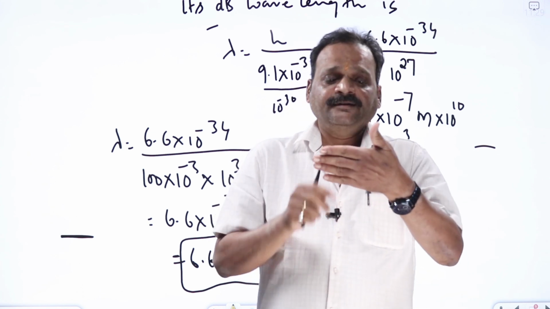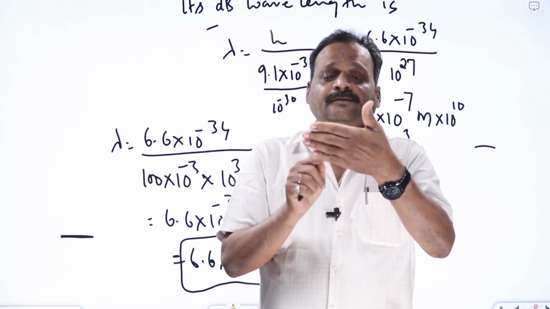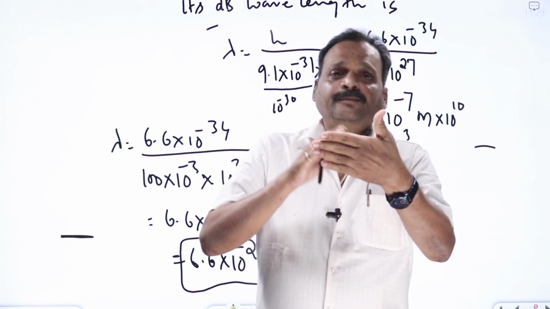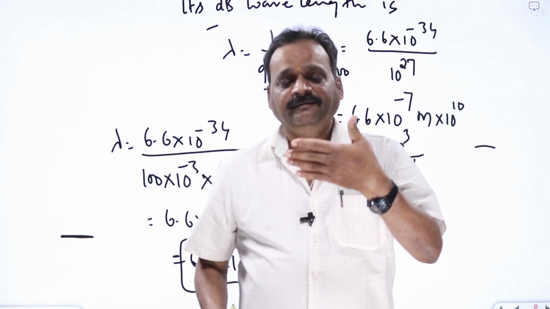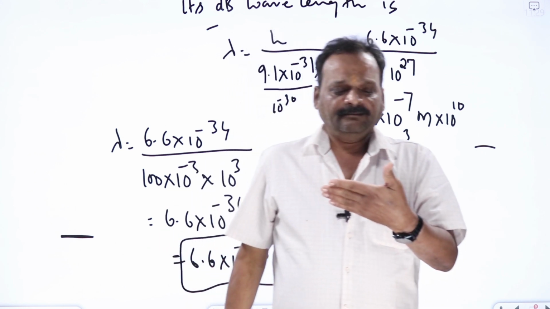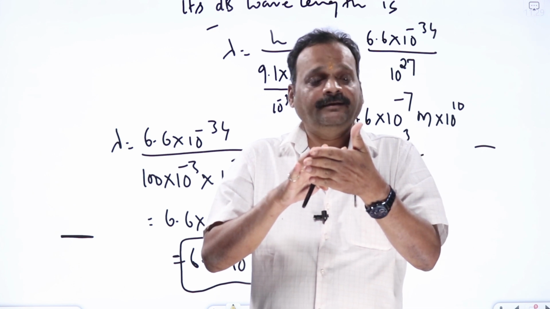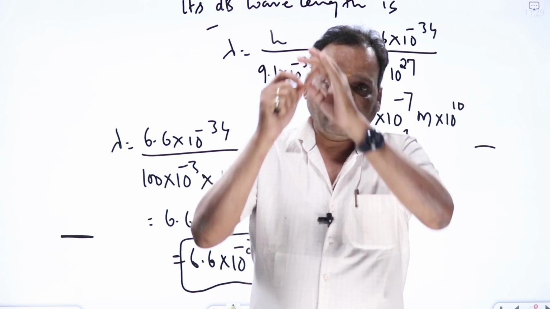They'll give 4 options: microscopic particles only, subatomic particles only, macroscopic particles only, both microscopic and macroscopic particles, or no particles, something like that. I'm finding in some of the books that it is applicable for microscopic particles only. No, De Broglie concept and uncertainty principle are applicable for all particles.